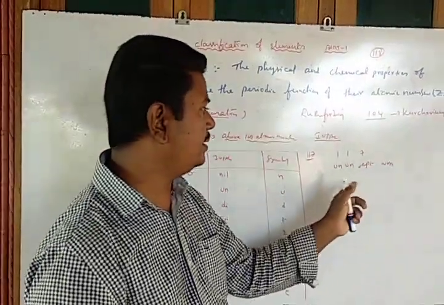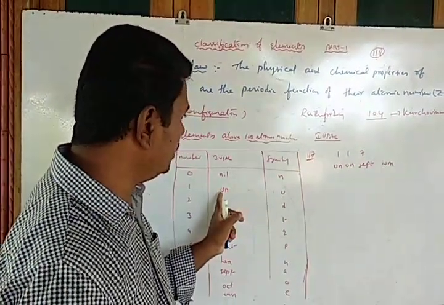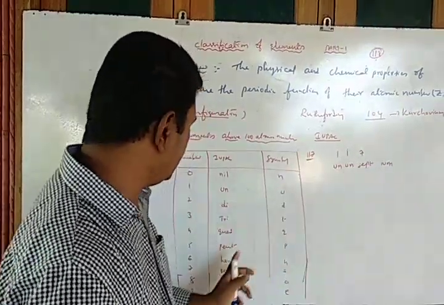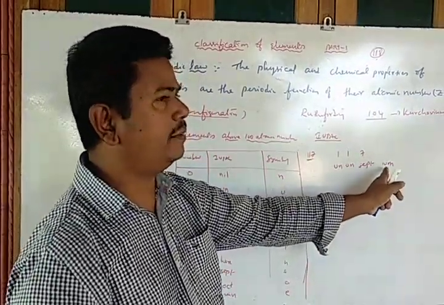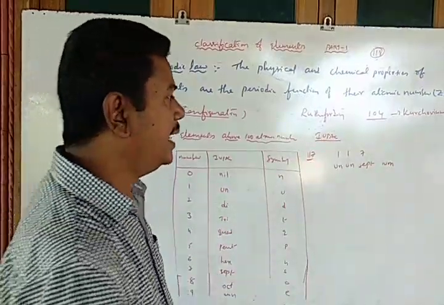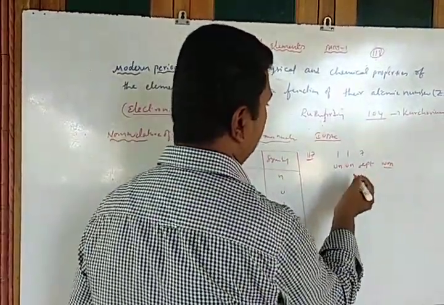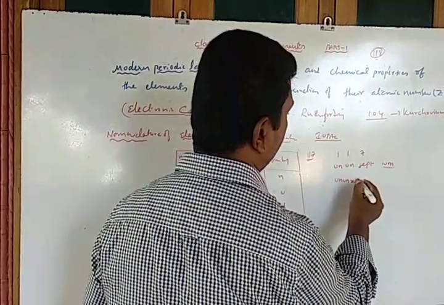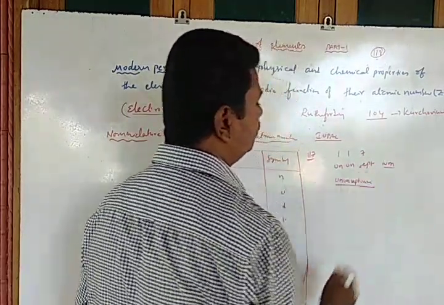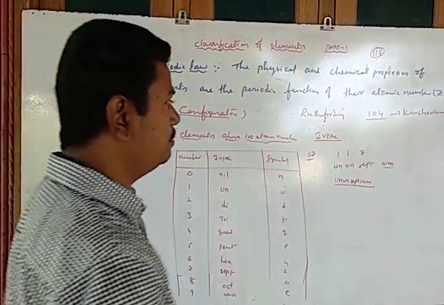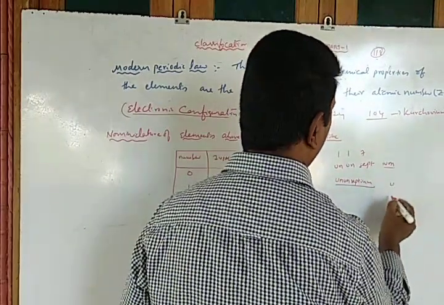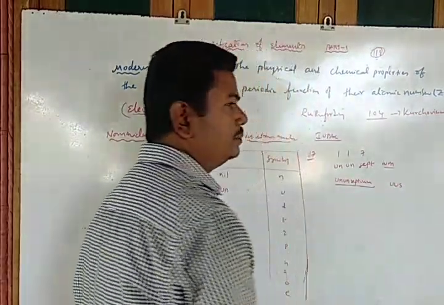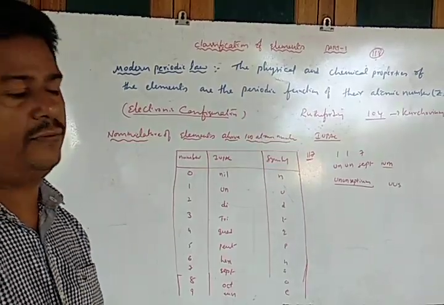So in 117, 1 is represented with UN as per IUPAC, another 1 is UN, and 7 is sept. And for every element after that, add IUM. So the name of the element is Ununseptium. The symbol is U, S. Okay. So that is the symbol of the element.